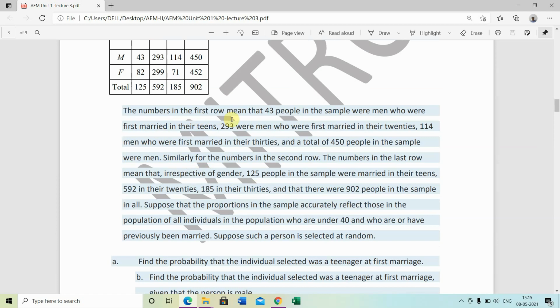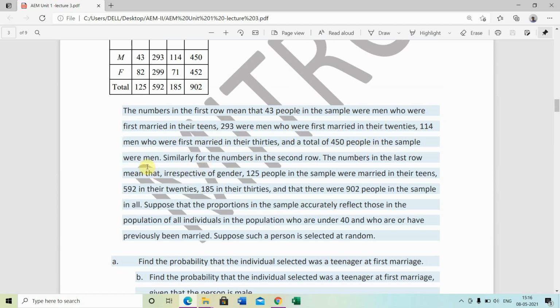The number in the first row means 43 people in the sample were men who were first married in their teens, 293 men who were first married in their 20s, and 114 men who were first married in their 30s, and a total of 450 people in the sample were men.